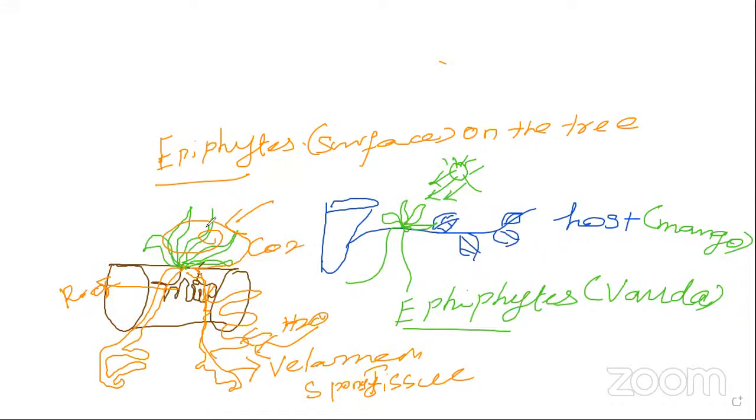But at the same time, some of the plants absorb the water molecule, and carbon dioxide is also there, light is also there. They can synthesize their own food material. They only adhere on the surface of any one of the plants. Such types of plants are called epiphytes. A good example is Vanda. Don't forget, my dear, this is very, very important.